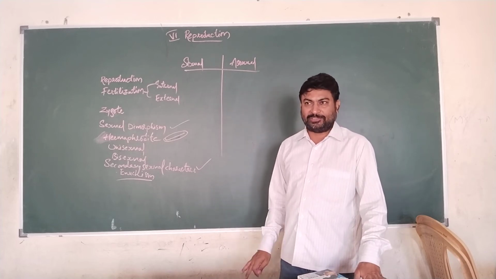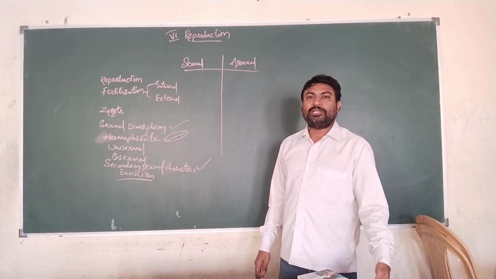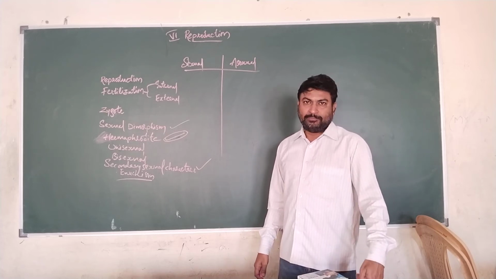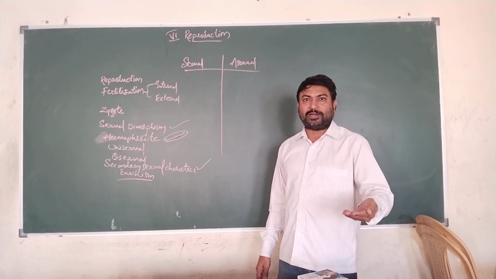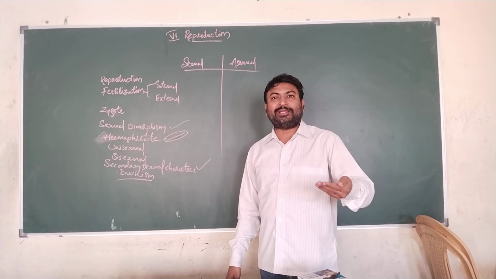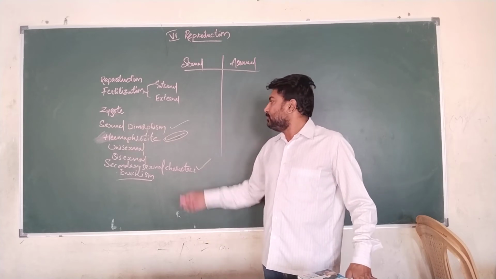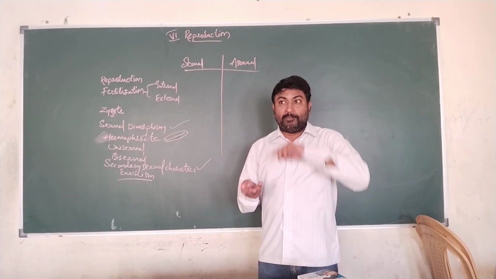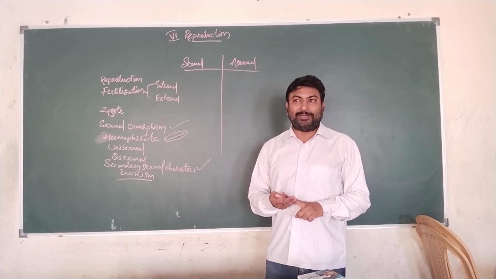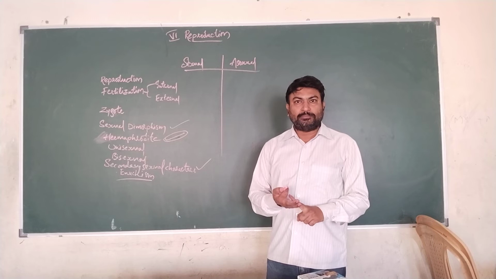Self-fertilization will not take place in earthworm because ovaries mature much earlier than the testes. That is, female reproductive organs mature much earlier than the male reproductive organs. So that is the reason why self-fertilization will not take place even though both sex organs are present in the same animal. That is earthworm.